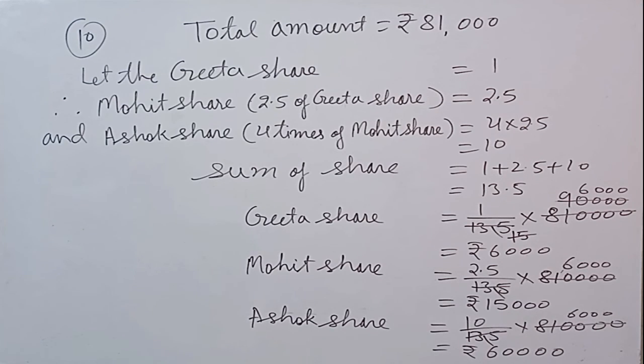Now Ashok share equal to 10 upon the total share, that is 13.5. Again we will do the same process. So 81,000 whenever divided by 13.5 will give 6,000, and 6,000 whenever multiplied by 10 will give 60,000. So Ashok share equal to 60,000. So in that manner you will do question number 10.